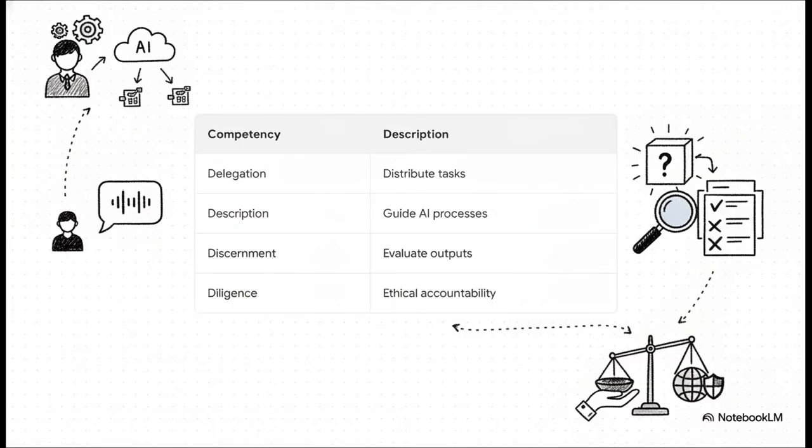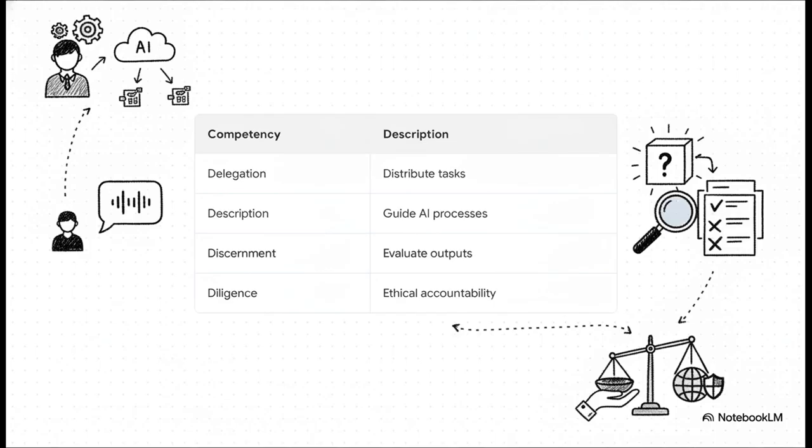Before we can even think about writing the perfect prompt, we have to understand what it actually means to be fluent in artificial intelligence. True AI fluency means working with these systems in ways that are effective, efficient, ethical, and safe. Anthropic breaks this holistic mindset down into what they call the 4Ds. Think of this as the chronological story of a single human-AI interaction. First up, delegation. You have a goal, and you have to strategically decide which parts of the task you're going to do and which you're distributing to the AI.